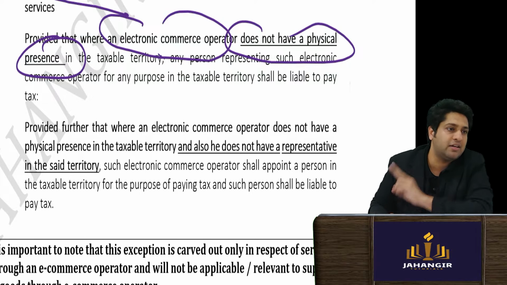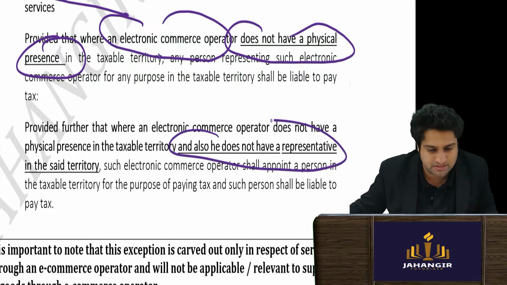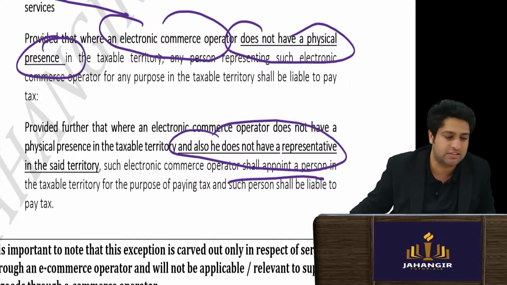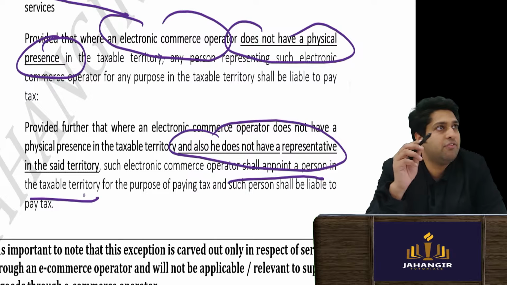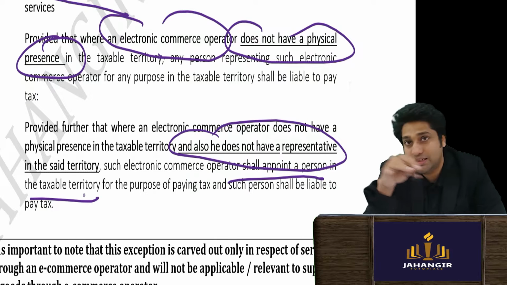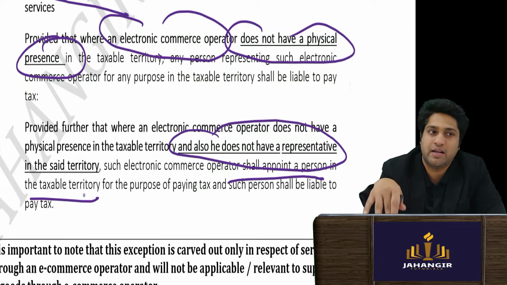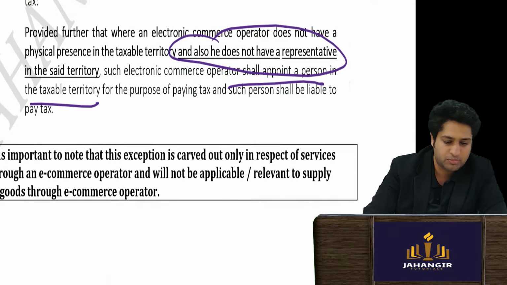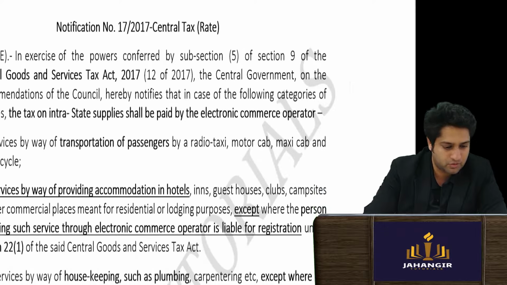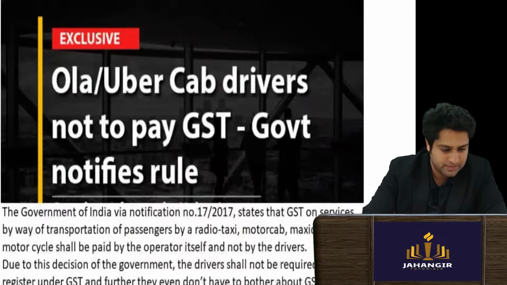Otherwise, if you do not have a representative, then you will have to appoint someone in the taxable territory to pay the GST. Because if you are making the e-commerce operator liable, then they need to be present here to do all the filing. So they are saying that if you don't have one, then create an agent here to make the payments. Clear? Okay, that is it.